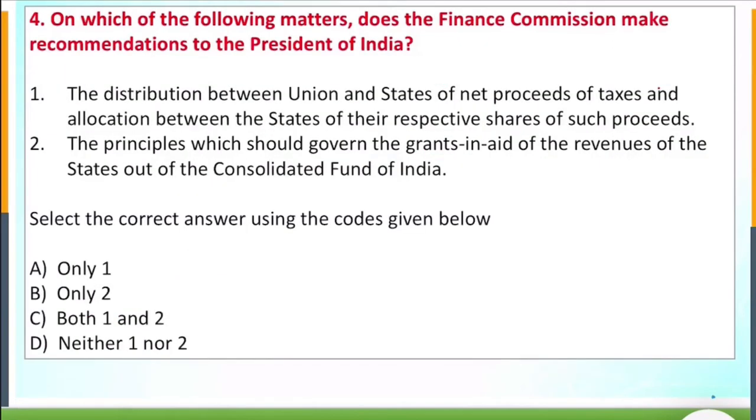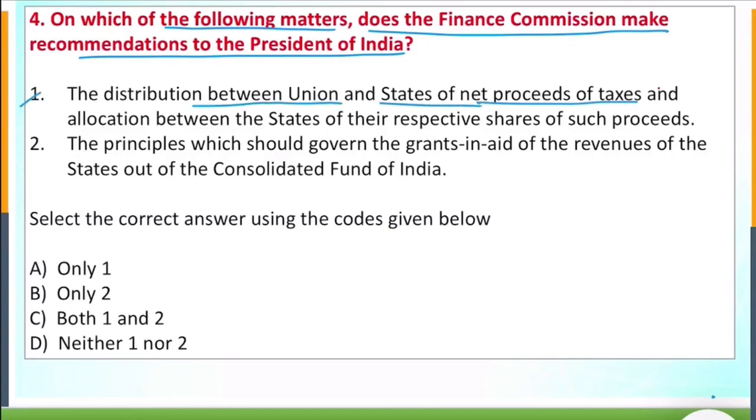Now the fourth question is, which of the following matters does the Finance Commission make recommendation to the President of India? The first one is the distribution between the union and the states of net proceeds of the taxes and the allocation between the states of the respective shares of such proceeds. Yes, obvious. కేంద్రానికి మరియు రాష్ట్రానికి మధ్య ట్యాక్స్ ప్రొసీడింగ్స్ అనేవి చెప్తుంది.